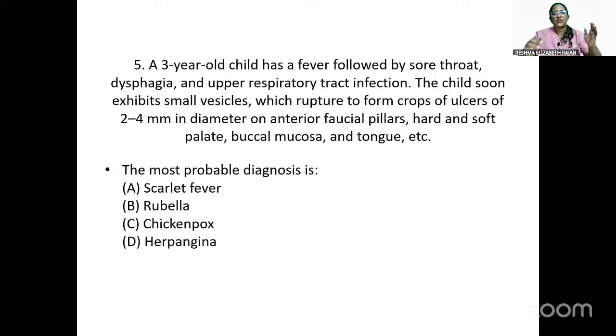So the next question is, a 3-year-old child has a fever followed by sore throat, dysphagia, and upper respiratory tract infection. The child soon exhibits small vesicles which rupture to form crops of ulcers of 2 to 4 mm in diameter on the anterior facial pillars, hard and soft palate, buccal mucosa and tongue. So the most probable diagnosis for this case will be, if you see the symptoms itself, it's a typical symptom of a herpes infection.